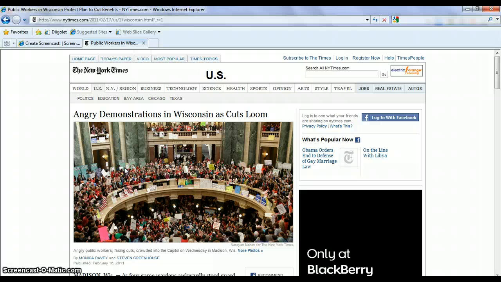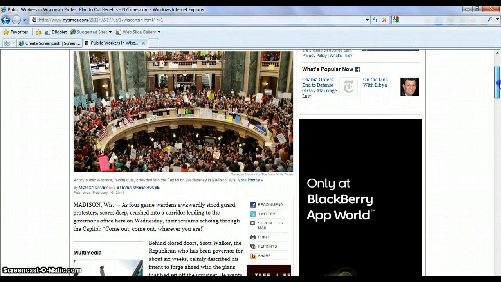It brings us up to a web page, the New York Times. And the title of this article is Angry Demonstrations in Wisconsin as Cuts Loom. Okay, I want you to think back to what we were talking about earlier today about what are the 4 ways media can influence public policy.